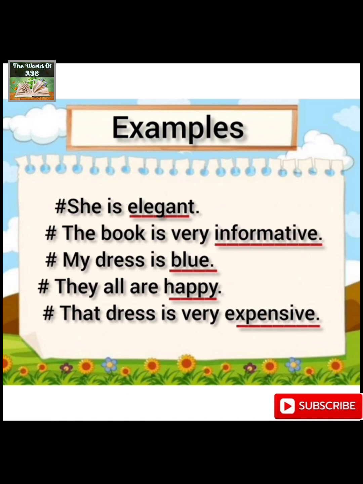The book is very informative. Now, here informative is the quality of this book. My dress is blue. They all are happy. That dress is very expensive. Now, all the adjectives that are used in these given sentences are after the linking verbs, and they are considered as the complement of the subjects.